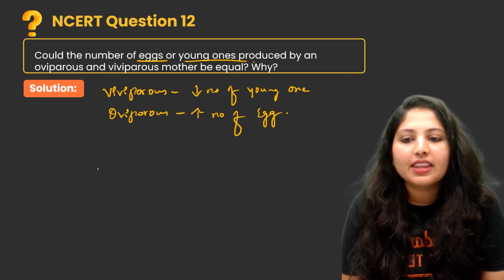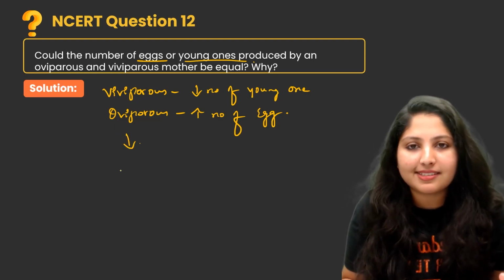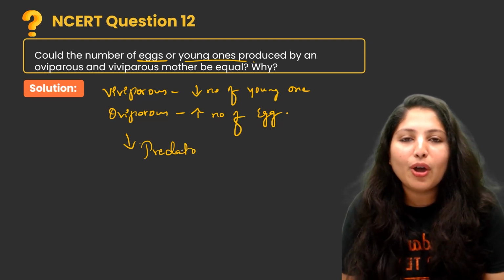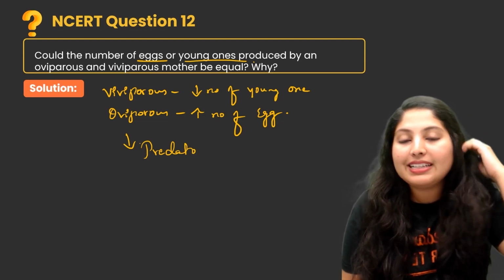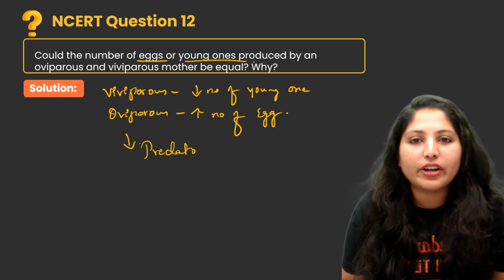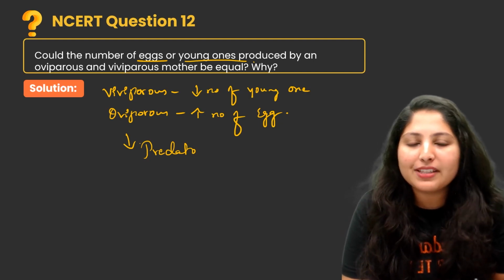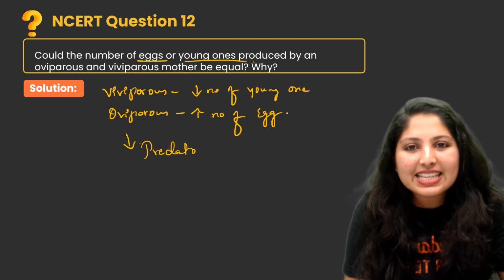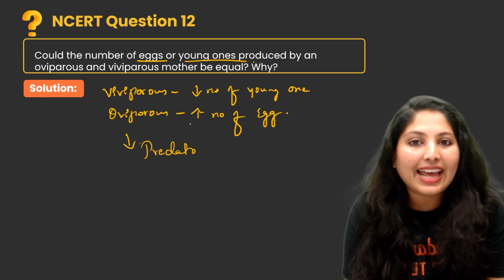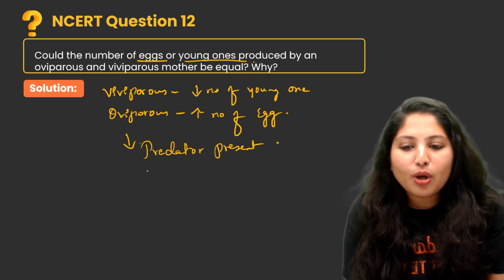Why? Because oviparous animals face many threats, like predator pressure. The embryonic development takes place outside the body, so the egg is not mobile and cannot move from one place to another. The predator can easily destroy the egg or eat it.